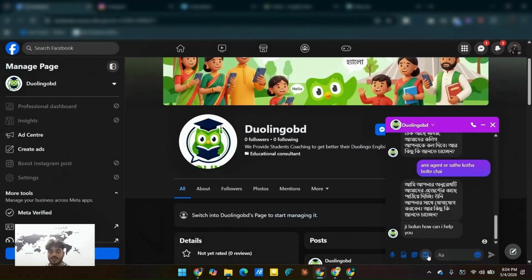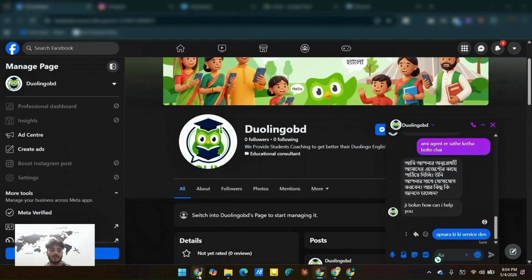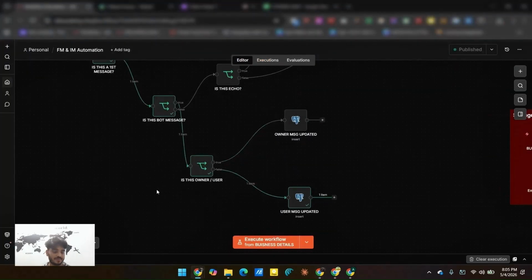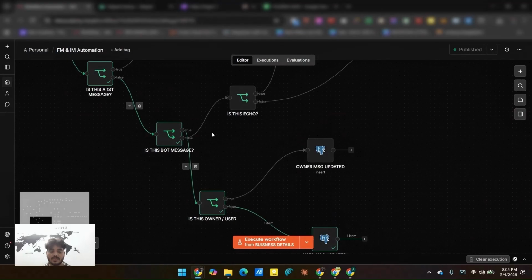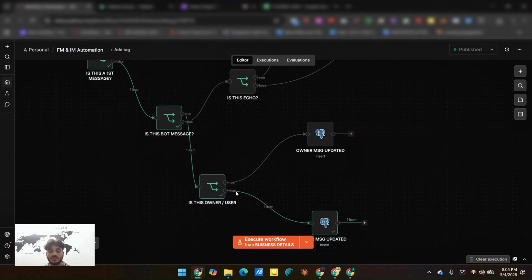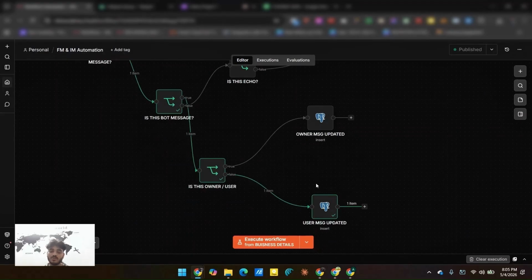Okay, so now I'm going to reply to this message. Let's see where it goes. When the user sent a message, this message comes here and is updated into the Supabase. It checked here because when the user sent a message, the agent was offline. That is why this message comes here and checks whether the message is from the user or the owner. Since the message was sent by the user, it comes here and is updated into the Supabase as well.